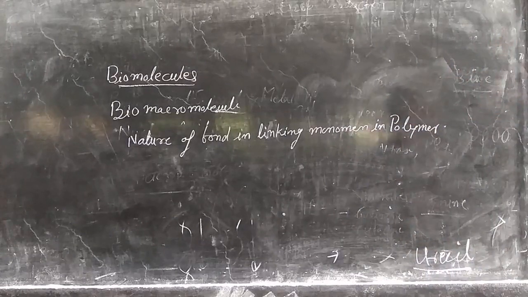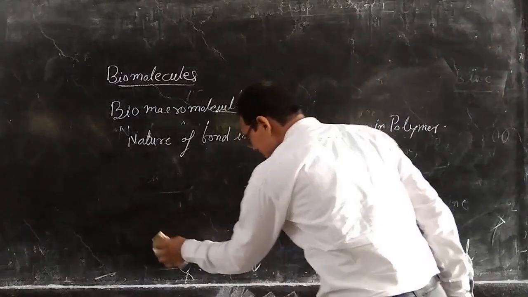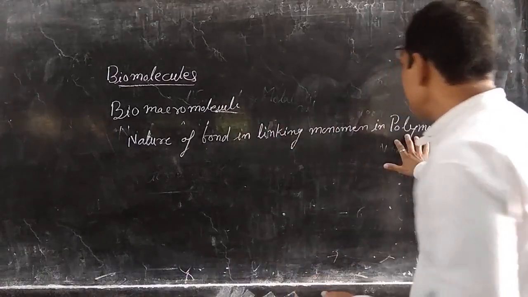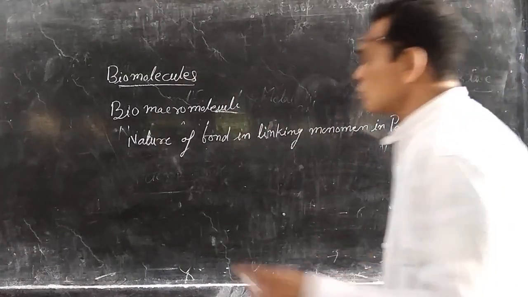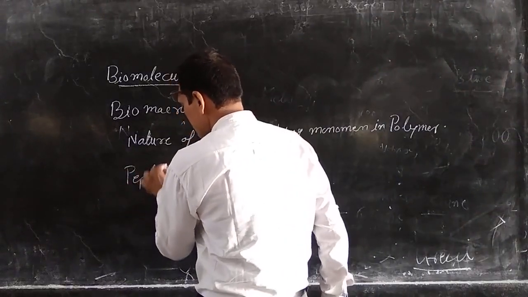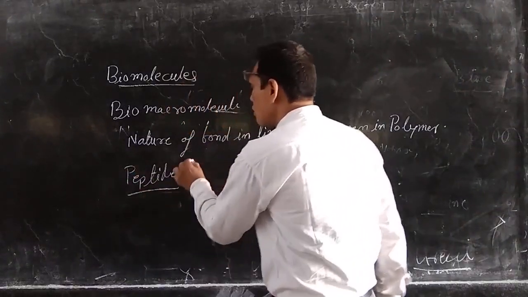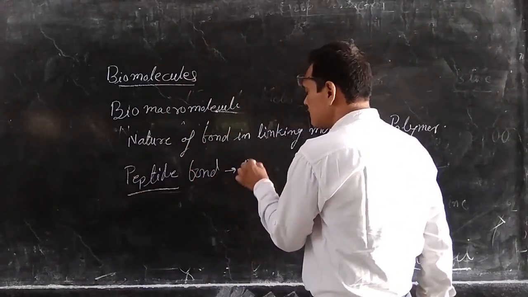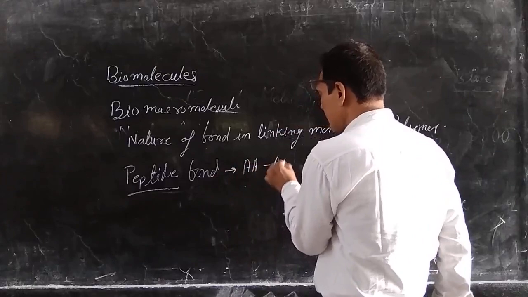How are these polymers formed? By the linking of one monomer to another. These polymers have different types of bonds. The first is the peptide bond, which is present between amino acid and amino acid.